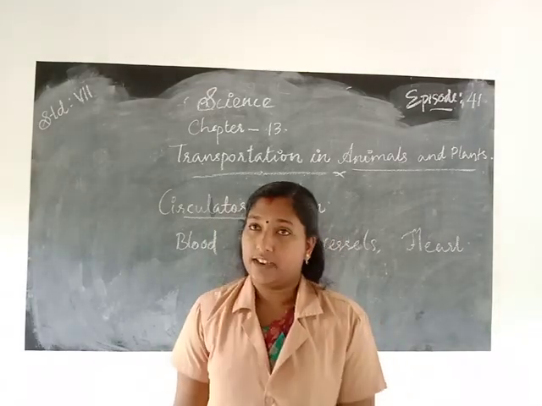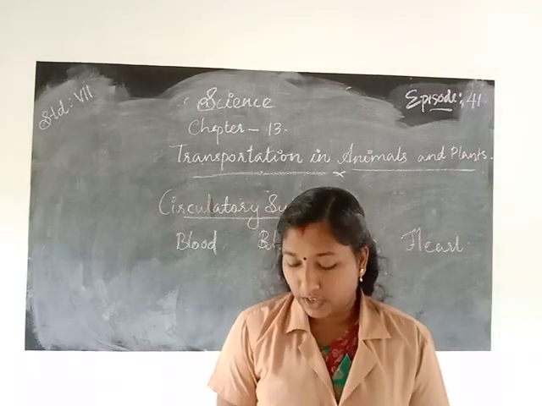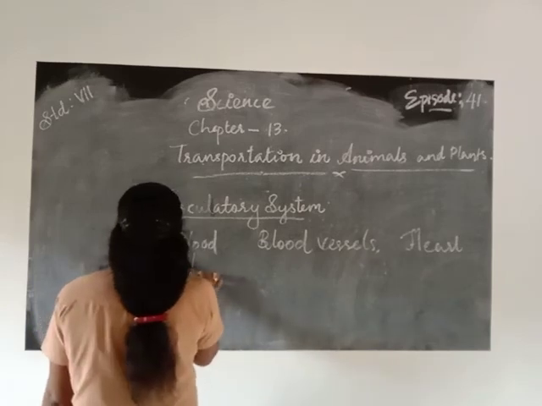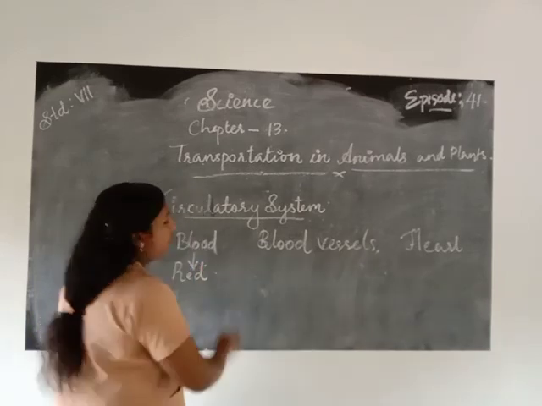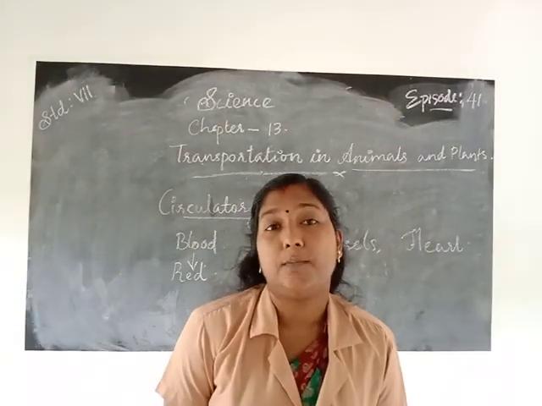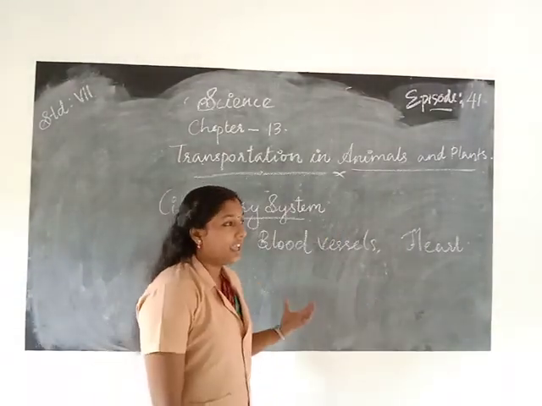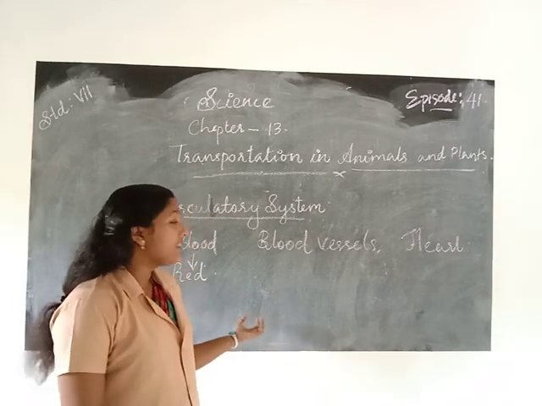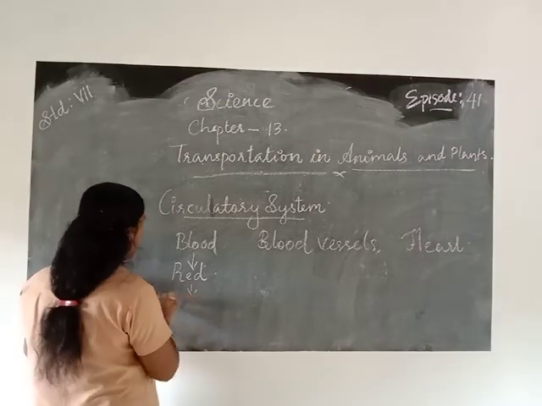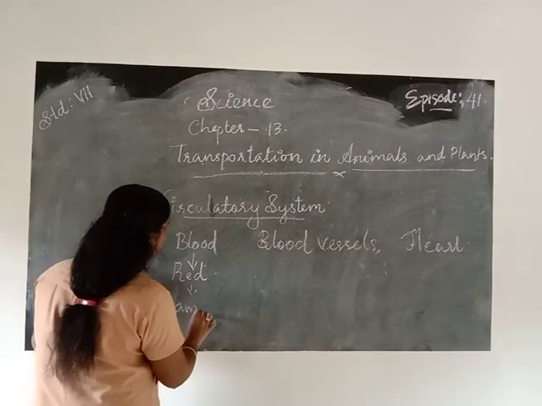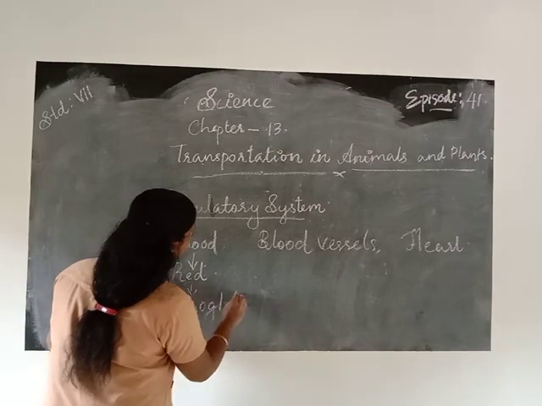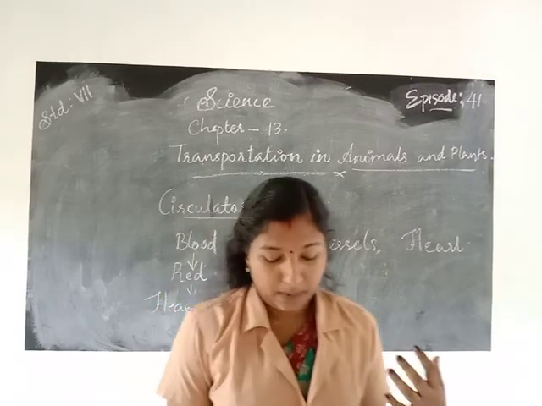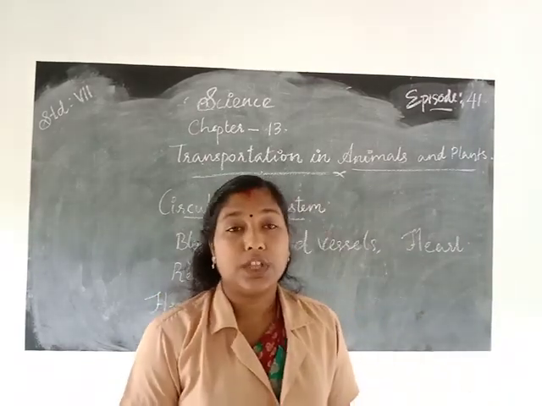What is the color of the blood? Yes, the color of blood is red. Why is the blood red in color? Yes, it contains a pigment that gives red color to the blood. That is hemoglobin. Hemoglobin gives red color to the blood.